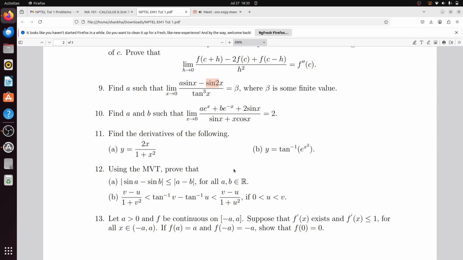Okay, if anybody has no problem, then we will move to problem number 11. You need to find the derivatives of the following: y equal to 2x by 1 plus x square, and y equal to tan inverse e to the power x square. You just solve it, very easy problem. Just solve it and tell me the answer.